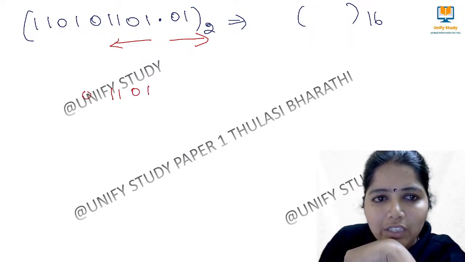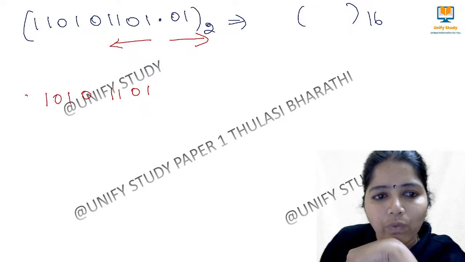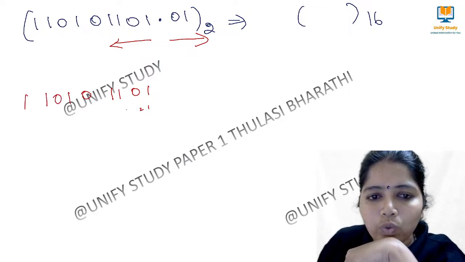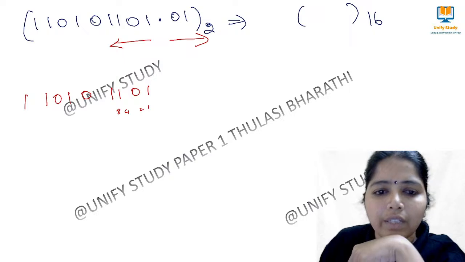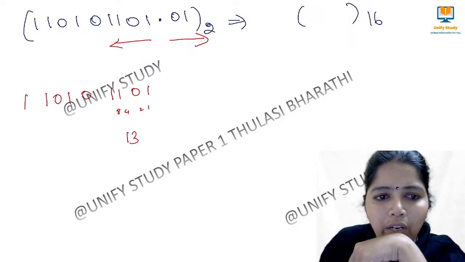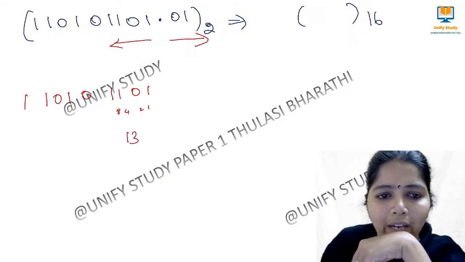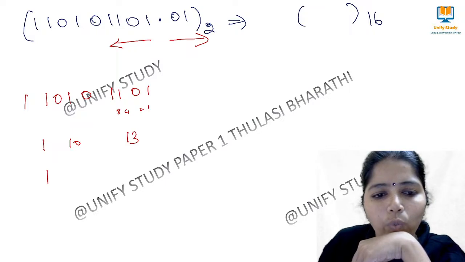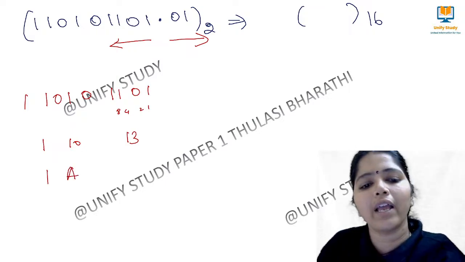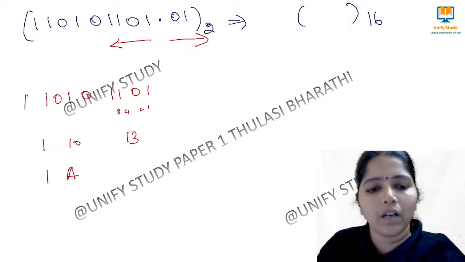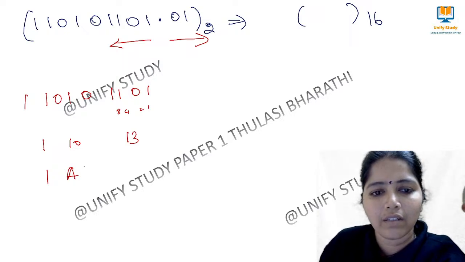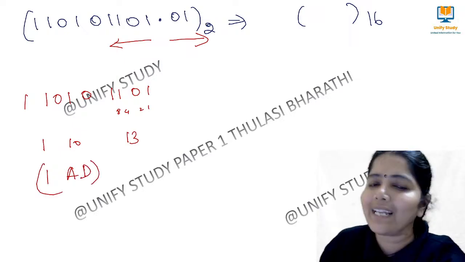And then 0, 1, 0, 1 and then 1. Here this is 1, 2, 4, 8, so 13. 13 is D. Again 8 plus 2, 10, which is A. And here it is 1. So 1AD is for this side.